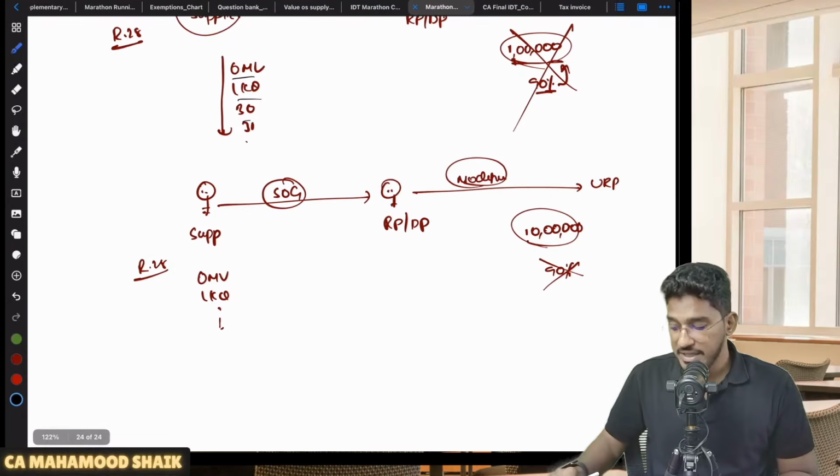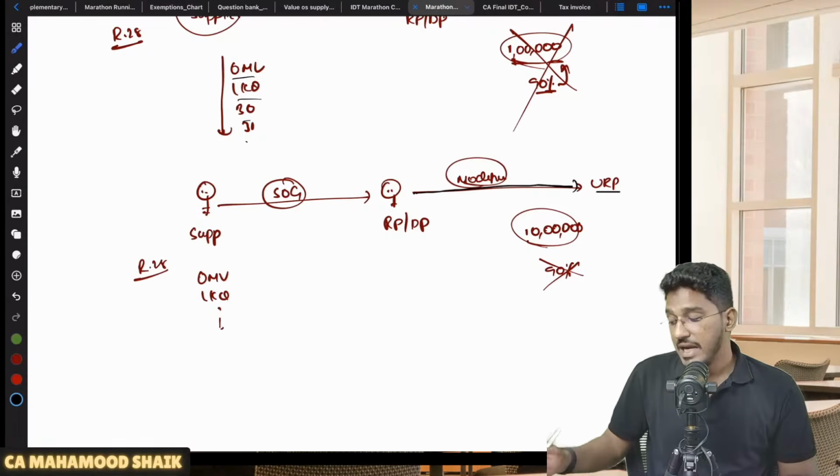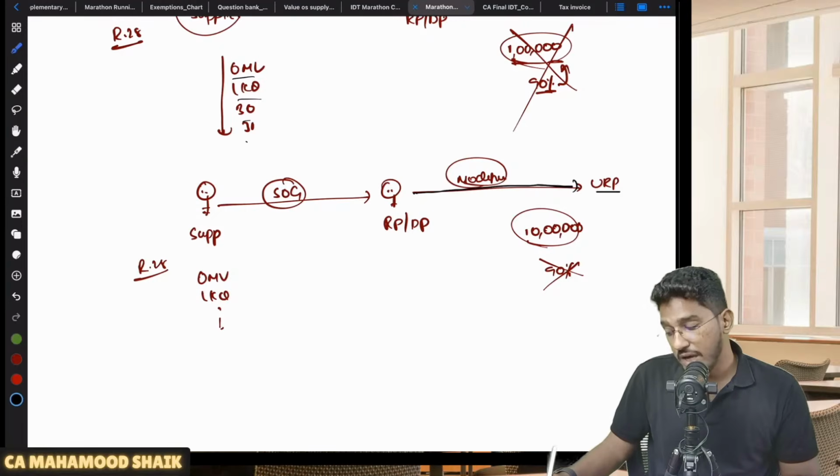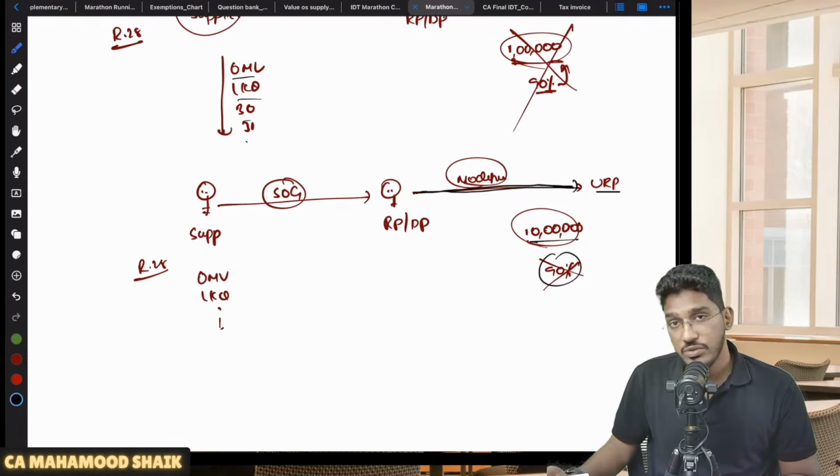One more case. Let us say, for example, there is supply of goods happening between related persons or distinct persons. Now this recipient will make some modification to that product, then he will sell it to an unrelated person. The price at which the recipient will sell that modified goods to the unrelated person is 10 lakh rupees. Sir, can I take 90% of the value here? No.